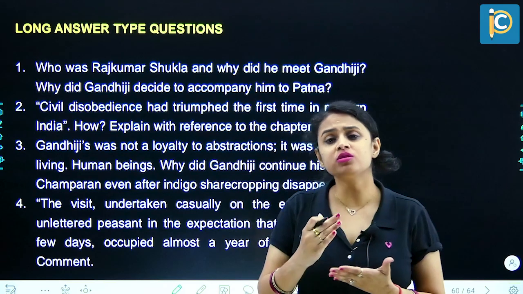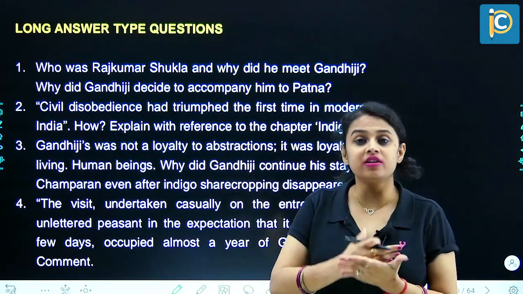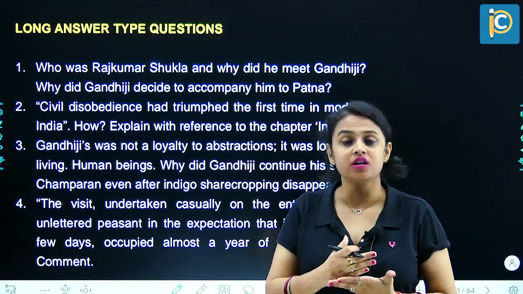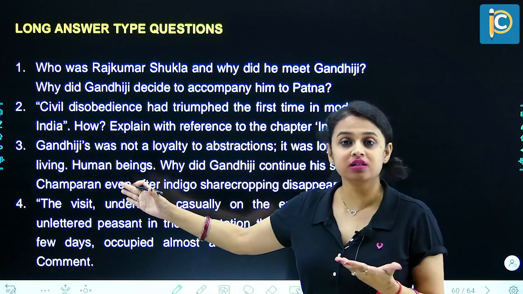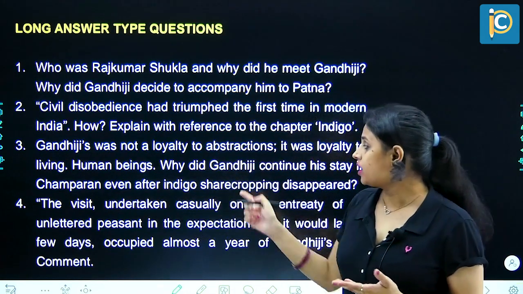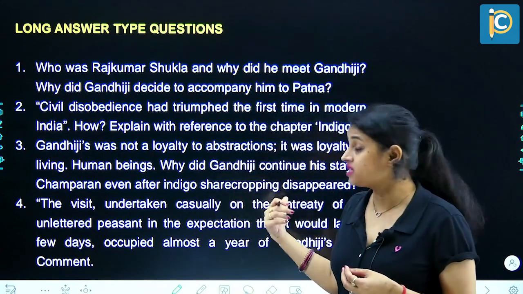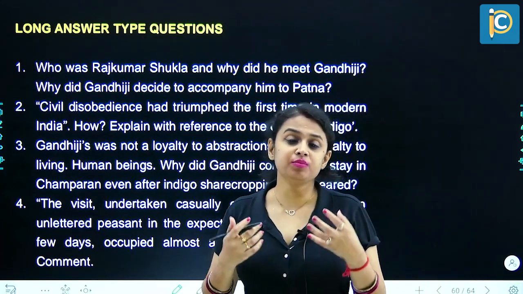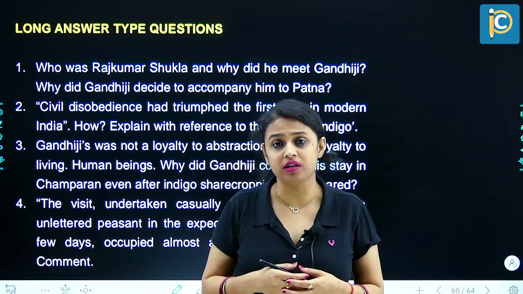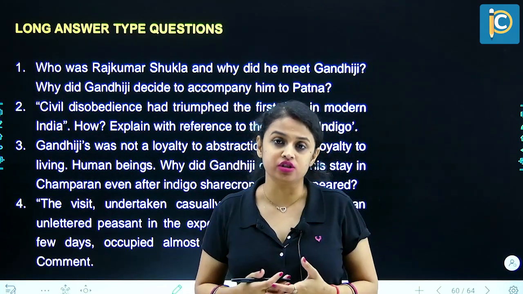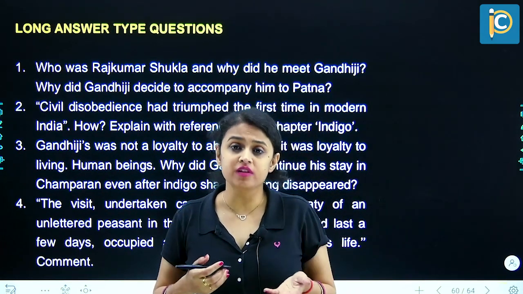So his loyalty was not about a specific idea or a plan of action, but his idea was addressing the everyday problems of people, and therefore it is said that his loyalty is towards living human beings. Now, Gandhiji even continued to stay in Champaran after the indigo sharecropping disappeared, because he had seen that the people of Champaran were living in very much social backwardness and economic backwardness. So he wanted to uplift and improve their conditions.